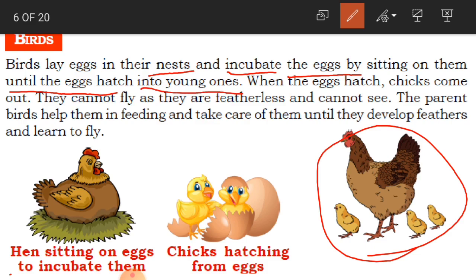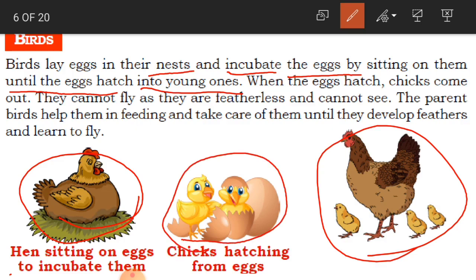If you see here, children, the hen is sitting on the eggs to incubate. And after that, what happens? Chicks hatch from eggs. These chicks are coming out of the eggshells, breaking the eggshells. Now you can see how they look after coming out, the small chicks. This is how the baby chicks have come out from the hen. When the eggs hatch, chicks come out.